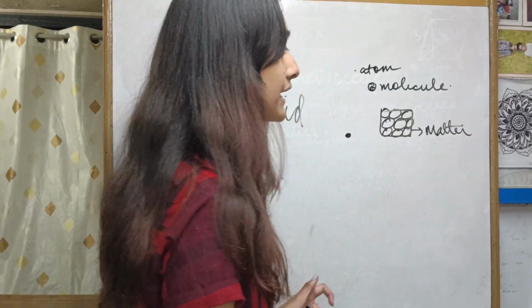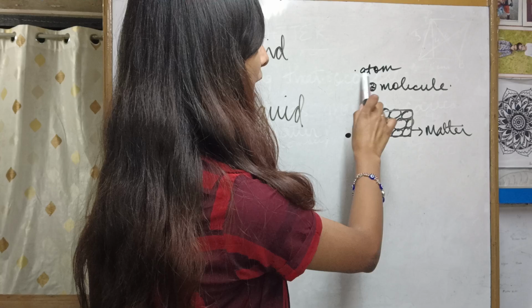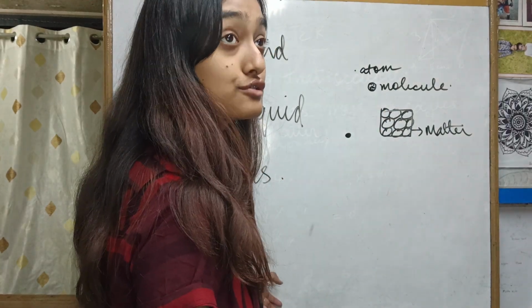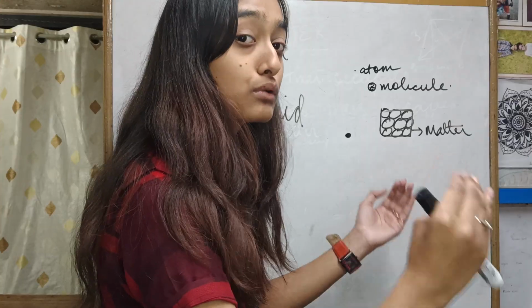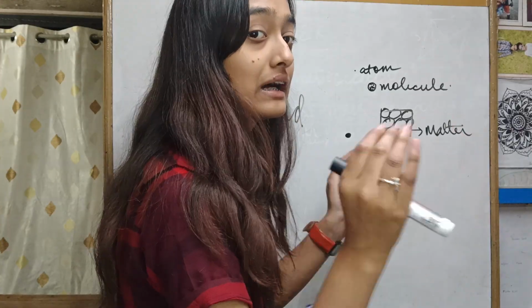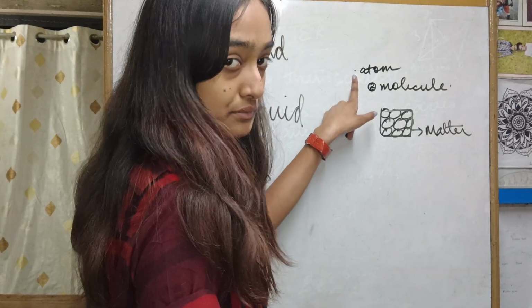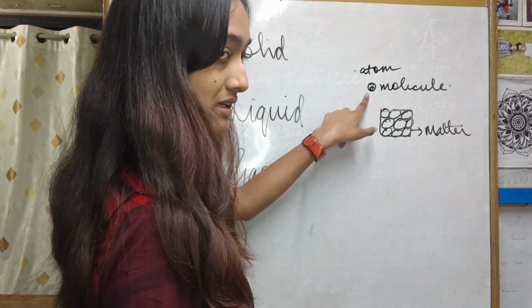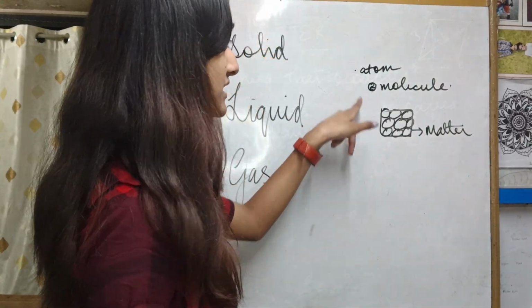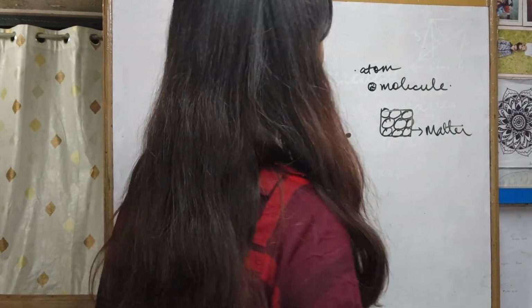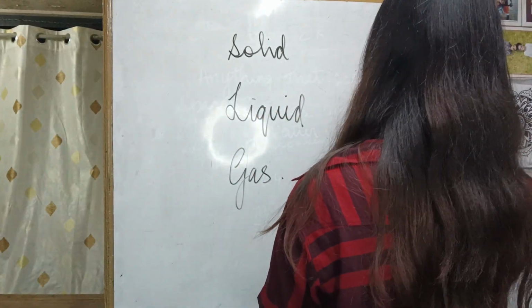Okay, you can take an example of your house. You can think of the atom to be the cement, to be the brick. With the bricks we make a wall, and with the walls we make a house. So imagine this to be a brick. With the bricks, we're making walls. And with the walls, we're making a house. Okay, imagine it in this way. Now we will learn about the different properties of matter.